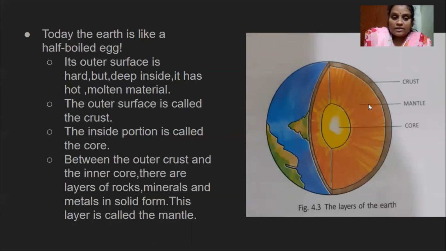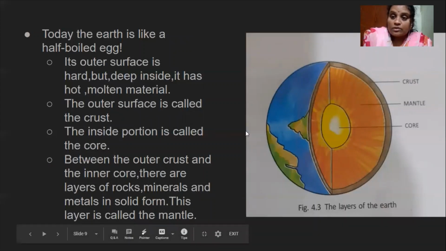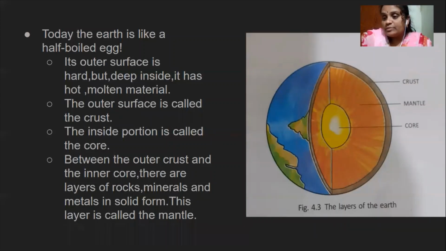This mantle contains rocks, minerals and metals in solid form, whereas in the core portion, rocks and minerals are in liquid form. This is the main difference between core and mantle. Whereas mantle consists of rocks and minerals in solid form, in the core portion there is hot molten material, means rocks and minerals in liquid form.